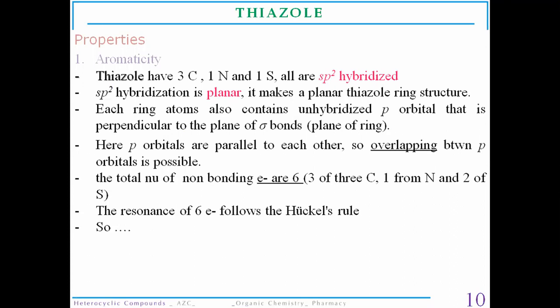So there will be formation of a pi cloud of 6 electrons, 1 from each carbon atom, 1 from the nitrogen atom, and another 2 from the sulfur atom, as sulfur also has a lone pair of electrons. As it has 6 pi electrons, thiazole obeys Huckel's rule. So thiazole molecule is also aromatic in nature.